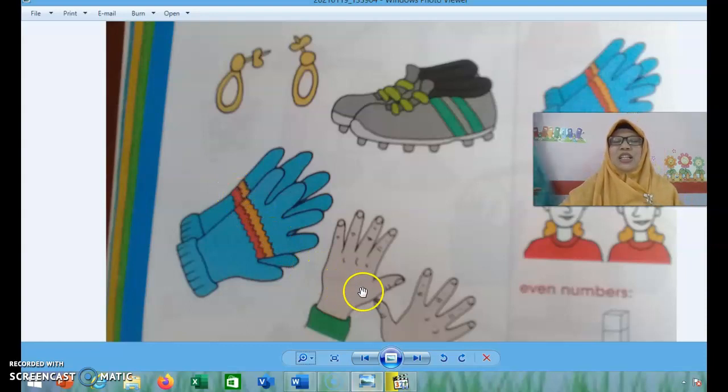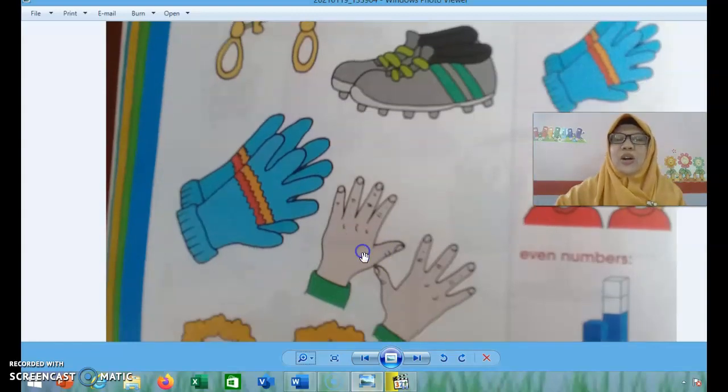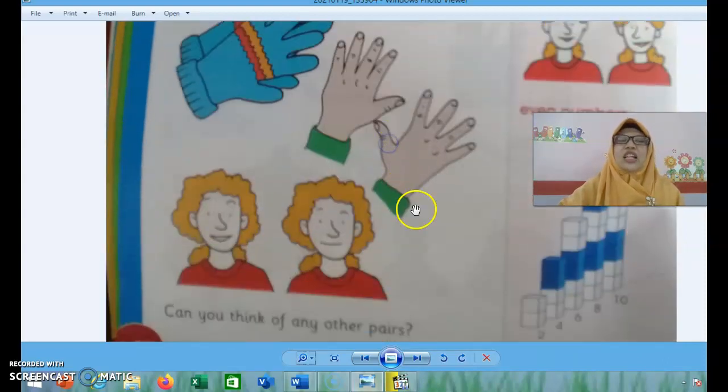The next picture is hands. How many hands are there? 1, 2. 2 hands. The right hand and the left hand. Tangan sebelah kanan dan tangan sebelah kiri. And the last picture? Yes, they are twin. Kembaran. Ya, ini kembar. And how many twin are there? Of course, 2. 1, 2.